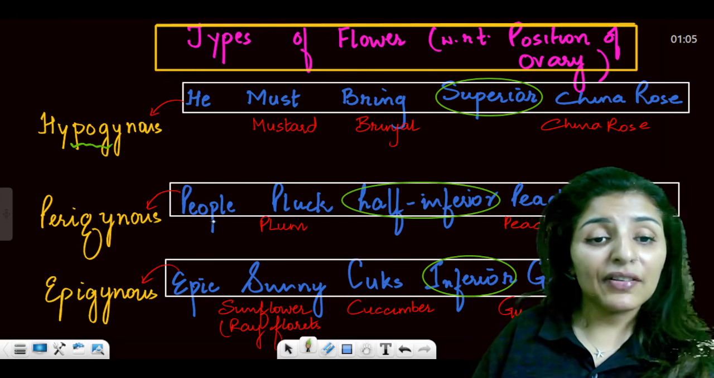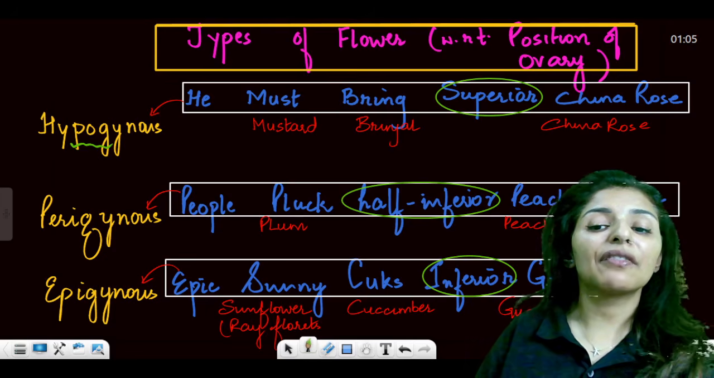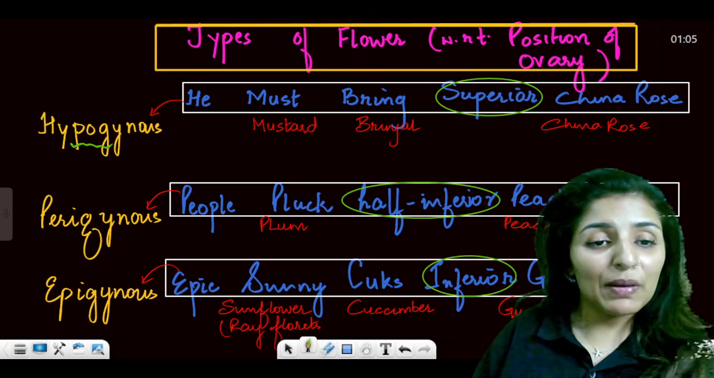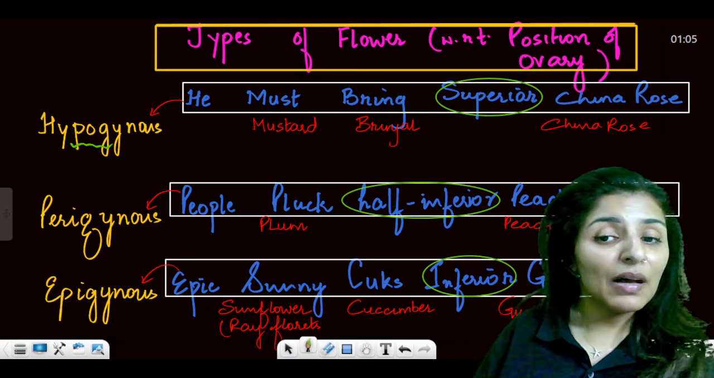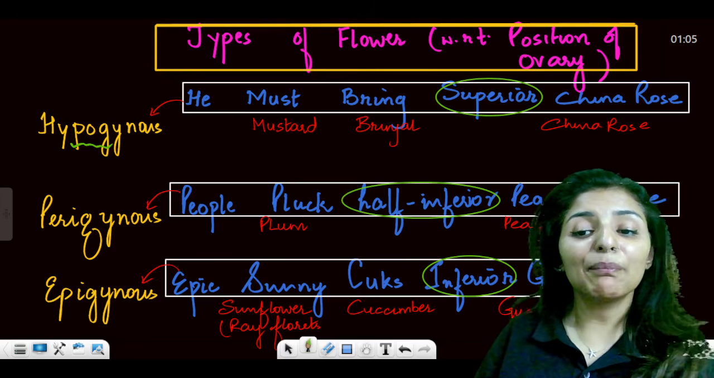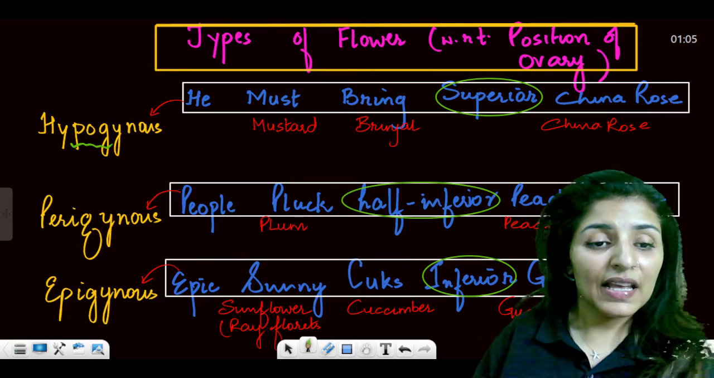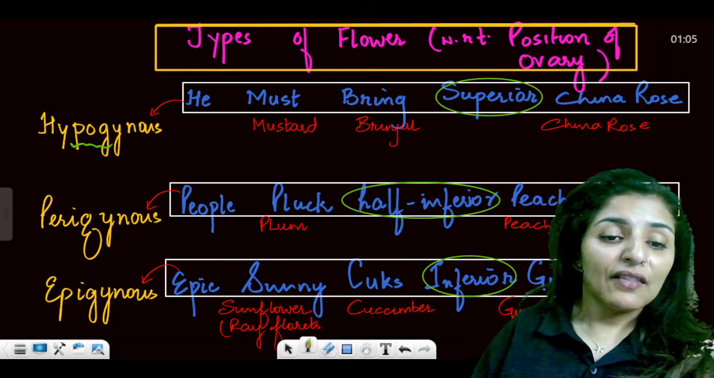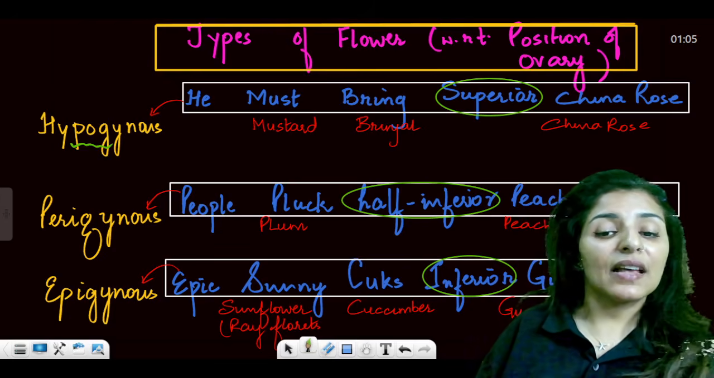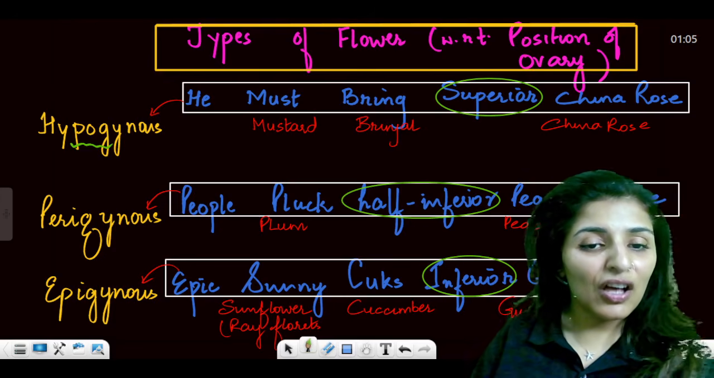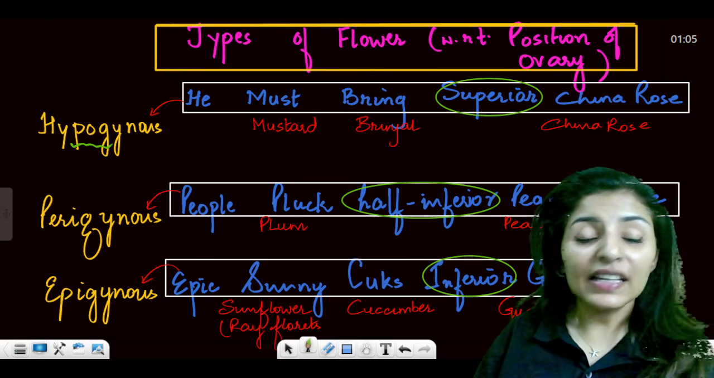For perigynous flower, we have: people pluck half inferior peach rose. So people for perigynous, pluck for plum, half inferior is the type of ovary, peach and rose are the examples. And then we have epigynous. For epigynous, it is: epic sunny cook's inferior guava. So epic for epigynous, sunny is for sunflower.